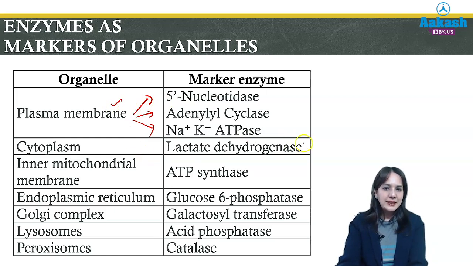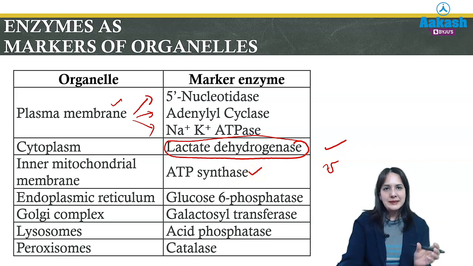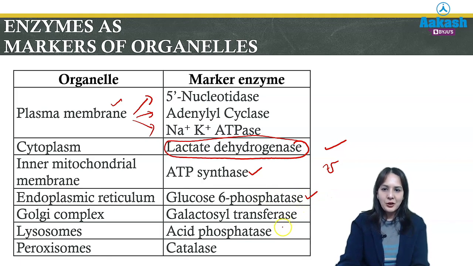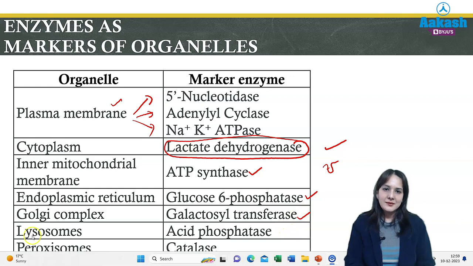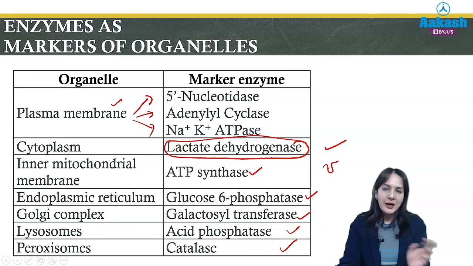Similarly for the cytoplasm, as lactate dehydrogenase is present in almost all cells in the cytoplasm, lactate dehydrogenase acts as a marker of the cytoplasm. For the inner mitochondrial membrane, where the electron transport chain is, we know the FO-F1 complexes are embedded and ATP is synthesized. So ATP synthase is the inner mitochondrial membrane marker, because it is present in the inner mitochondrial membrane. Then for the endoplasmic reticulum we have glucose 6-phosphatase, and for the Golgi complex we have galactosyl transferase. For lysosomes we have acid phosphatase, and for peroxisomes we have catalase, which helps in the metabolism of hydrogen peroxide.